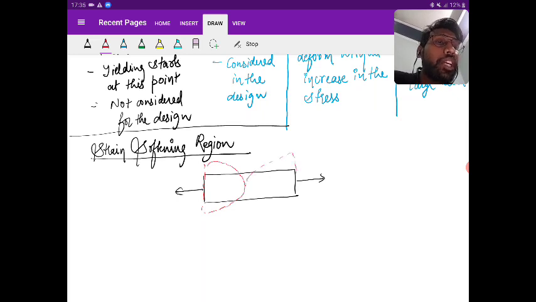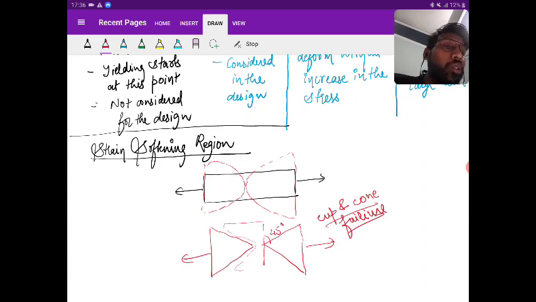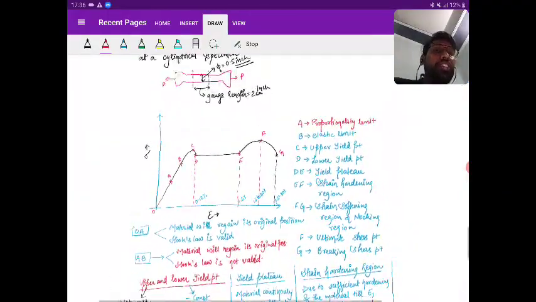Getting the point? There is a sudden change in the cross section, and finally at point G, it will fail in the form of cup and cone. This is not exactly the form of cup and cone, I'm just showing this. It will fail in the form of cup and cone failure. Basically, if I say cup and cone failure, you can see it like this, at an angle of 45 degrees. Getting the point? So this is the complete detail about the stress strain curve for mild steel.